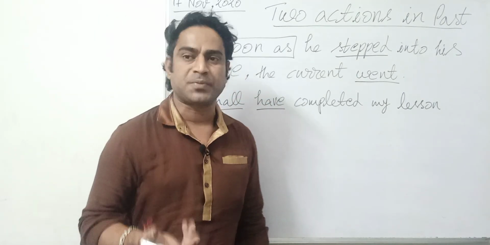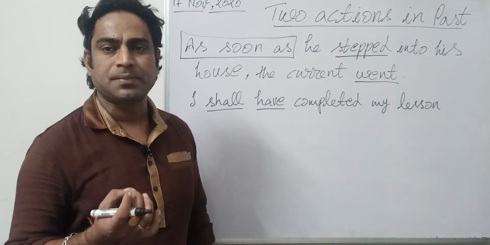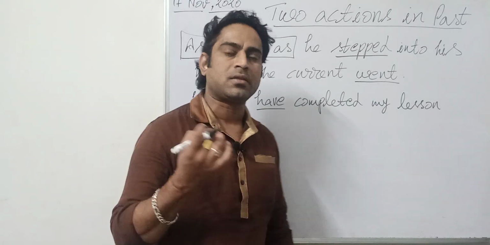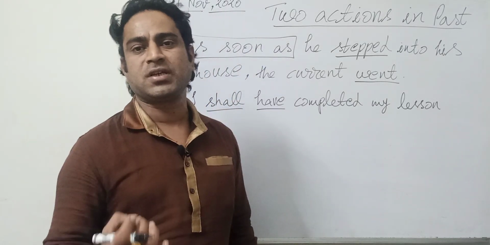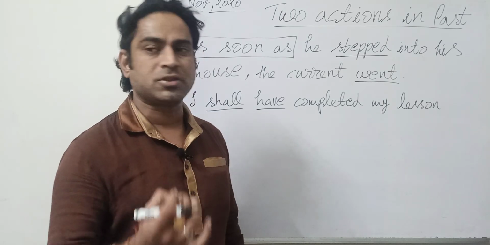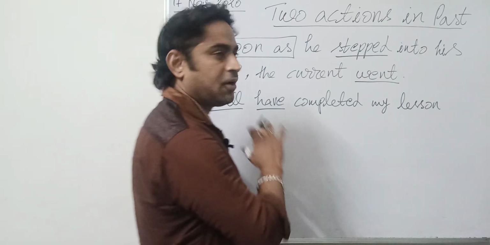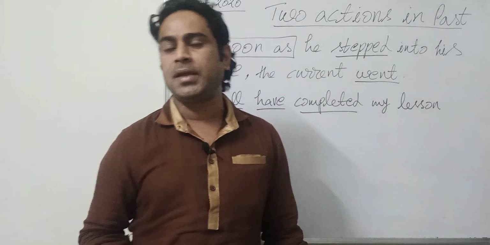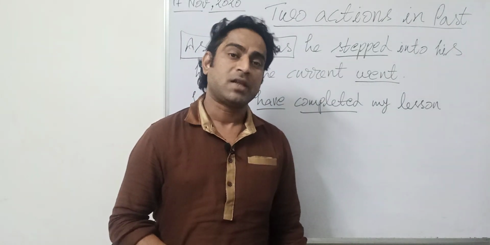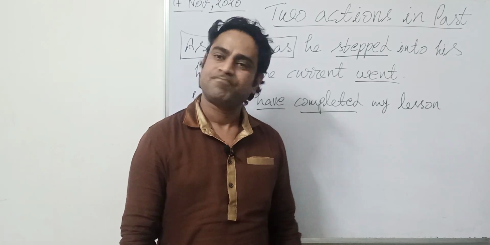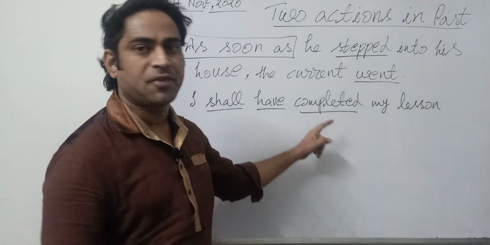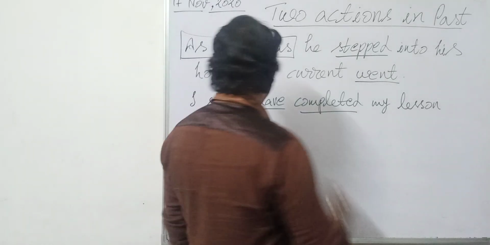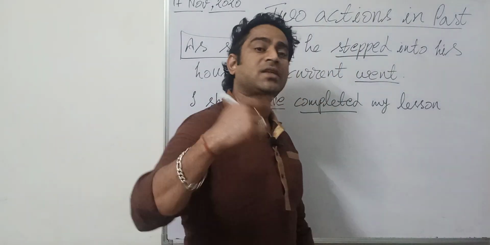Whenever I use have to present some action, it is a must that I'll be using the third form of the verb. Has family goes with third form only, right? Completed. And whenever any member of the has family goes with third form, that makes perfect tense, right? So will have plus third form means future perfect. So I shall have completed my lesson.